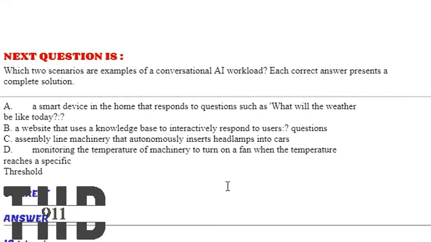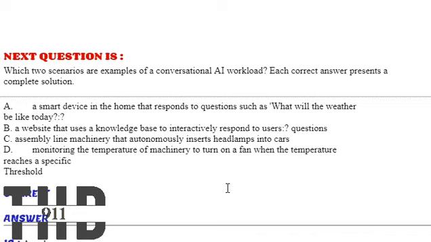The next one. Which two scenarios are examples of conversational AI workload? Option A, a smart device in the home that responds to questions such as what will the weather be like today?